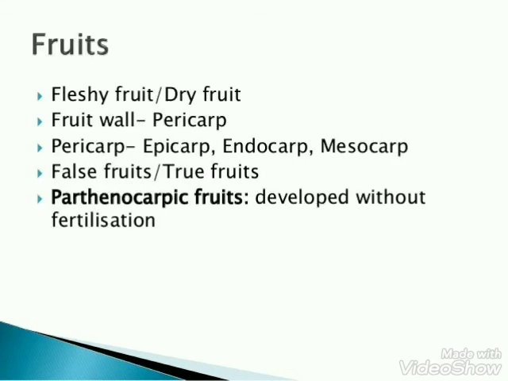Next is the most important and very interesting structure of the plant, that is known as fruit, which we all like. The ovary matures to form fruit and the ovarian wall develops into the wall of the fruit, which is known as pericarp. Fruits can be fleshy such as in orange and mango, and dry such as in mustard and groundnut. There are basically two types of fruit. One is true fruit and second is false fruit.